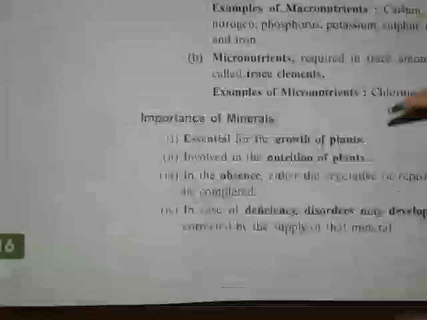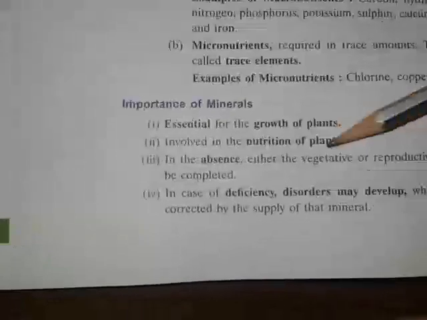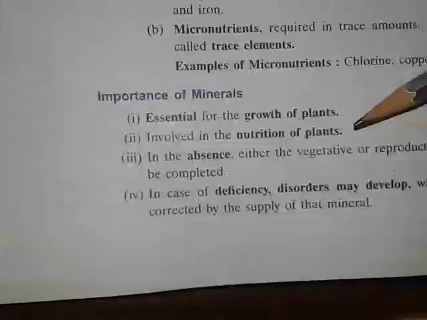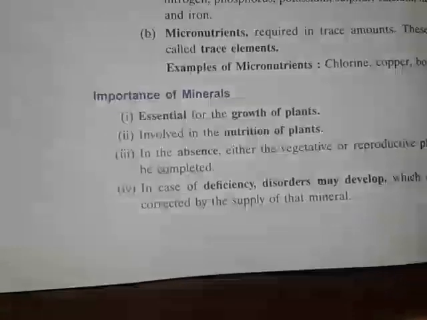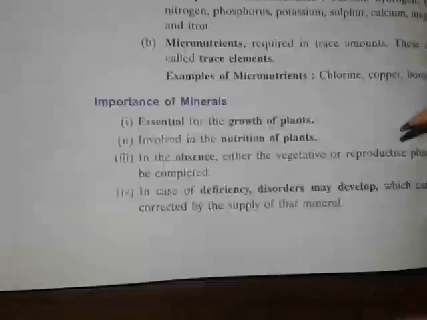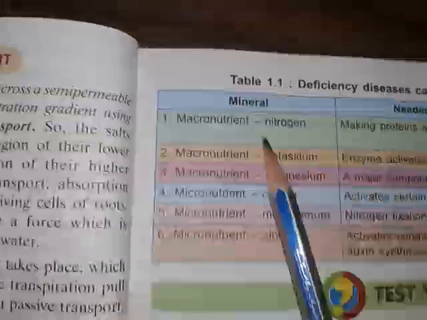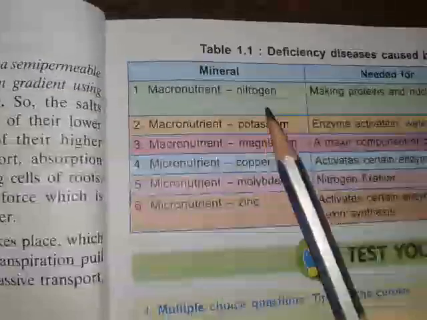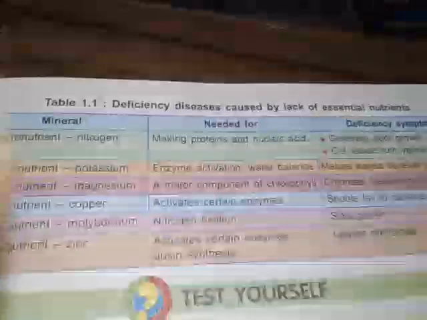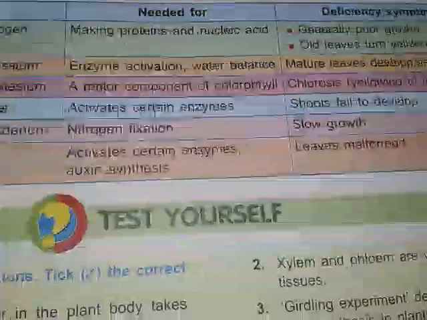So the first importance is that it is essential for the growth of the plants, and it is also involved in the nutrition of the plants. If somehow a deficiency is observed, many kinds of disorders may develop. Okay, so these are the deficiency diseases caused by the lack of essential nutrients, like macronutrients. We know that nitrogen is needed for making proteins and nucleic acids, and deficiency symptoms are generally poor growth and old leaves turning yellow. Sometimes green plants turn into yellow leaves. So that is the deficiency of nitrogen.